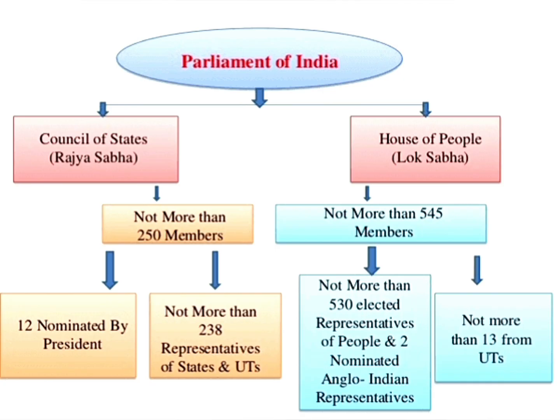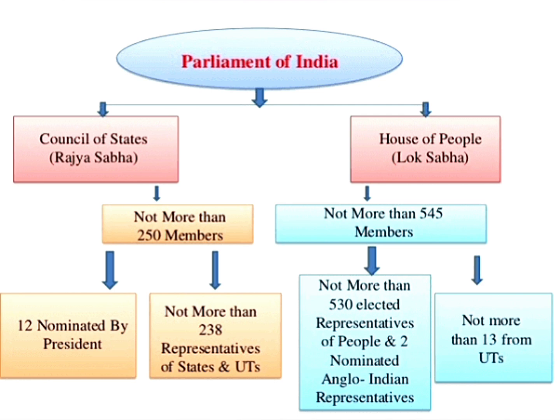So before going further, I would like to clear some concepts. The Parliament is the legislative organ of the Union government, and the Indian Parliament consists of three parts: the President, the Council of States, and the House of the People.